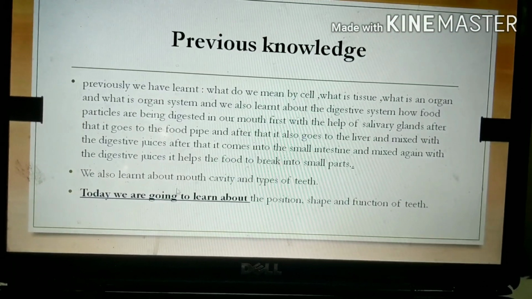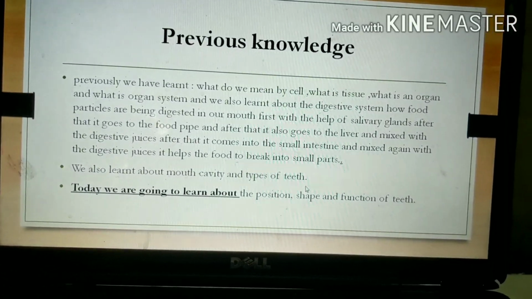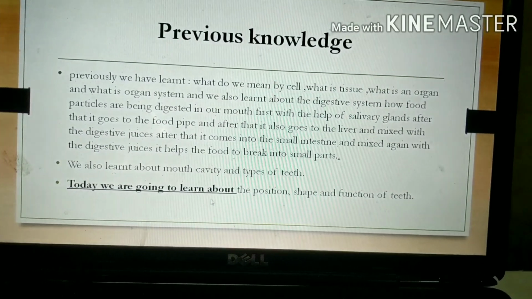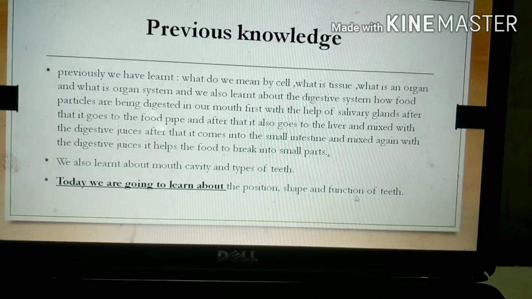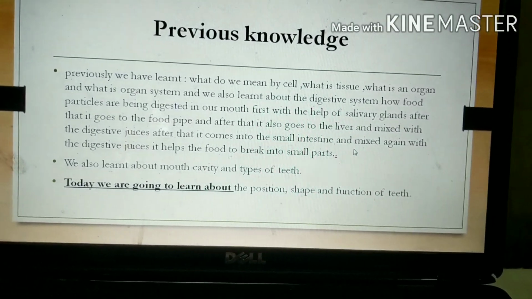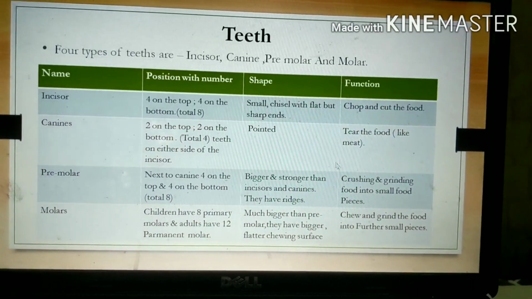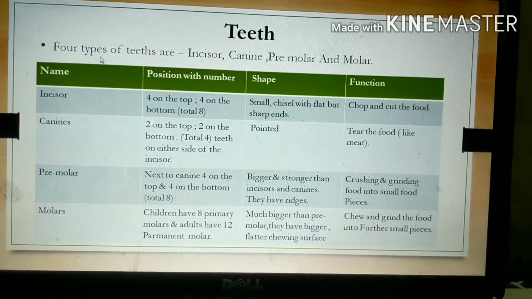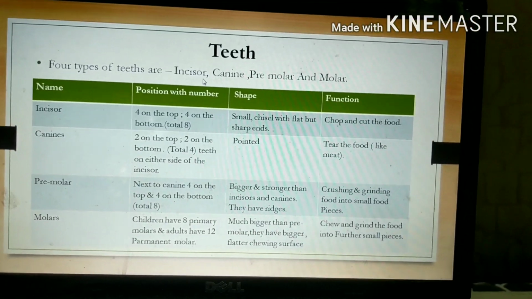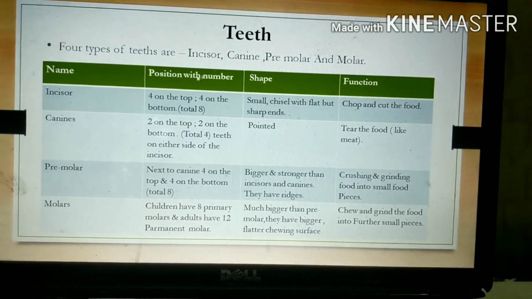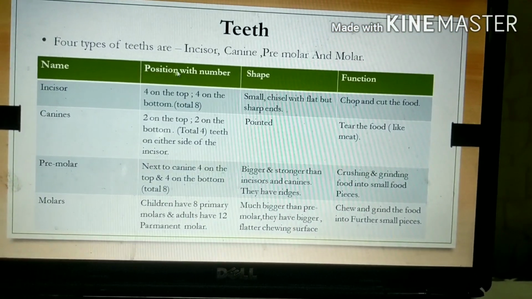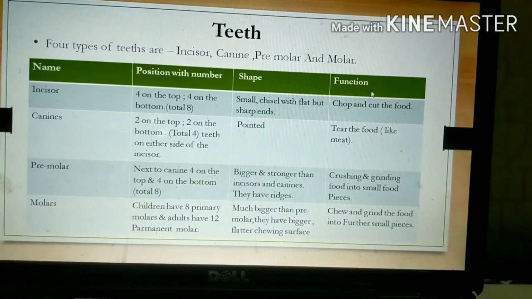Okay. So, previous knowledge, we have previously learned many things as I told you. We have also learned about mouth cavity and types of teeth. So, today we are going to learn about position, shape and function of the teeth and many other things. Okay. So, let's see. So, teeth. Four types of teeth are incisor, canine, premolar and molar. See, position with number, shape and function.